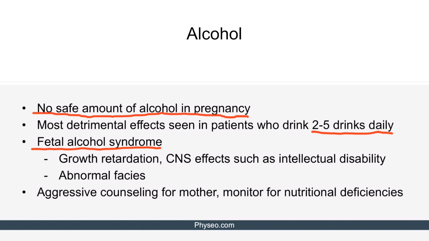Any mother who is consuming excessive amounts of alcohol during pregnancy should receive aggressive counseling. They should also be monitored for nutritional deficiencies that are more common in patients who consume large amounts of alcohol, such as thiamine, folate, and vitamin B12 deficiencies.